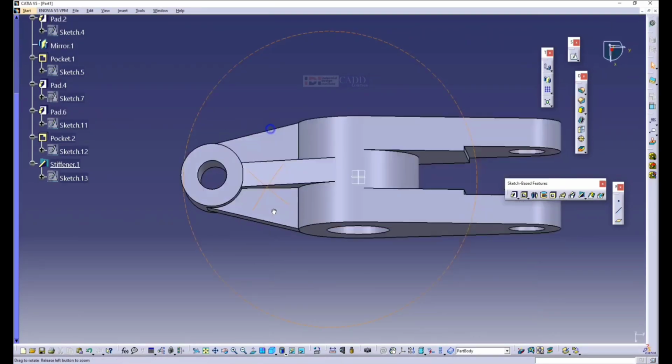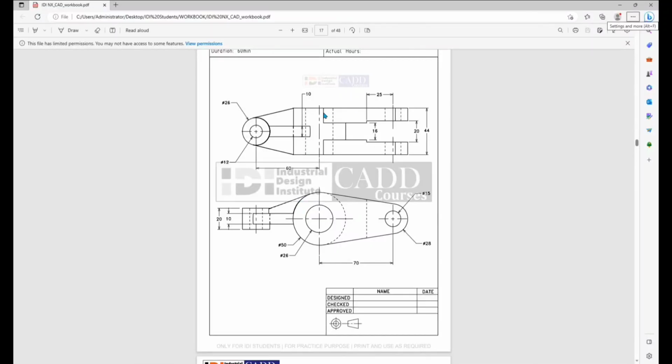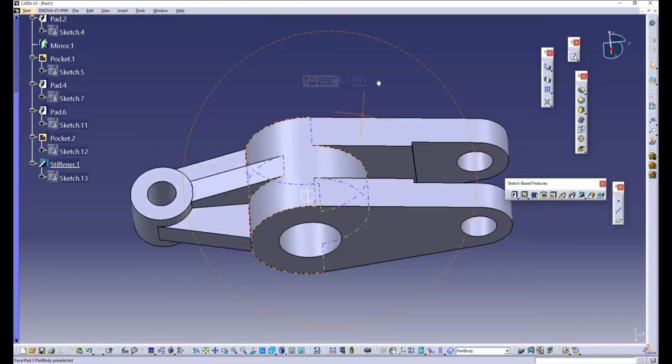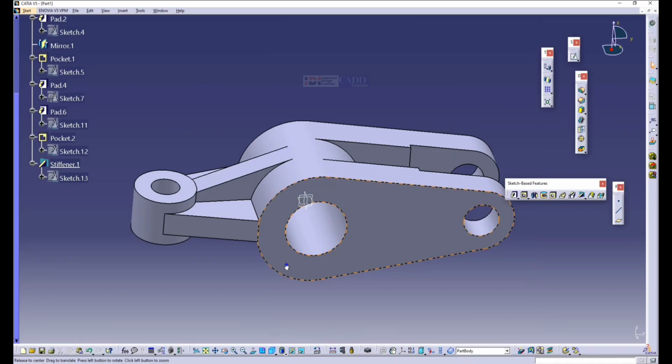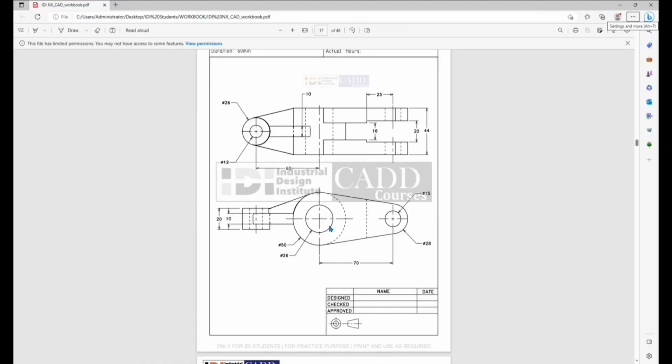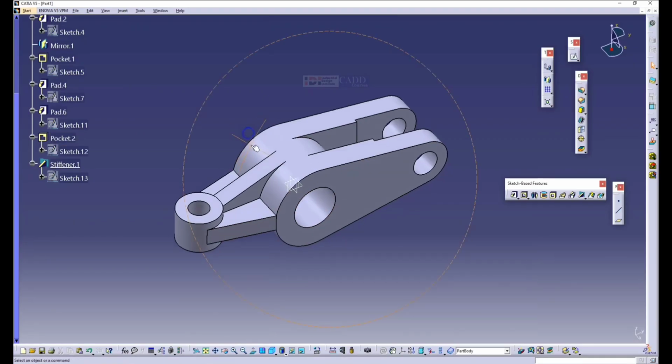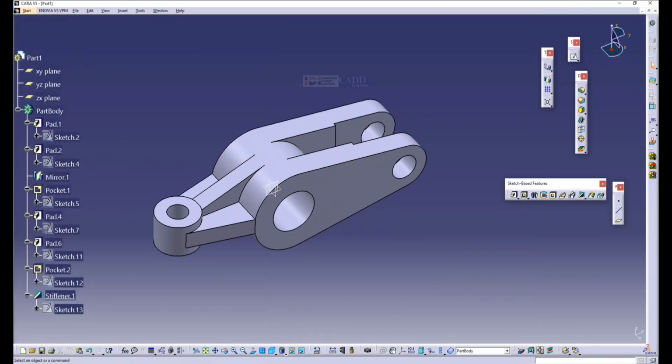Right. So let's understand what the weight of the object is. Okay, so you can see the object is correct. Now here there is an option called apply material. Go for apply material. Apply the material of copper.